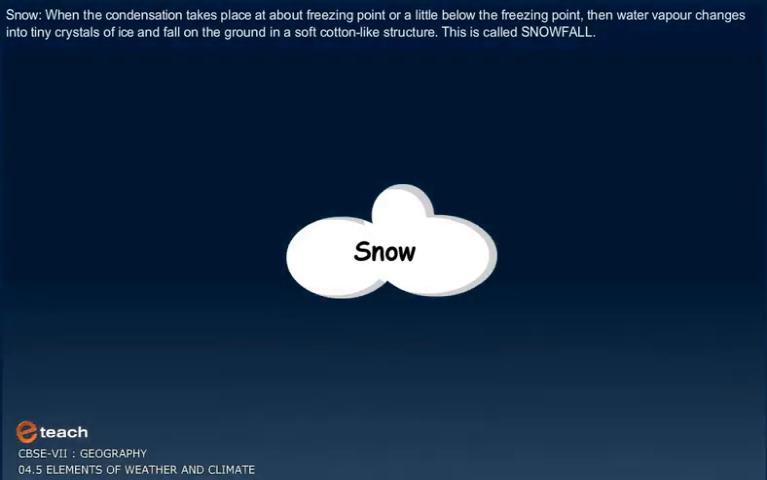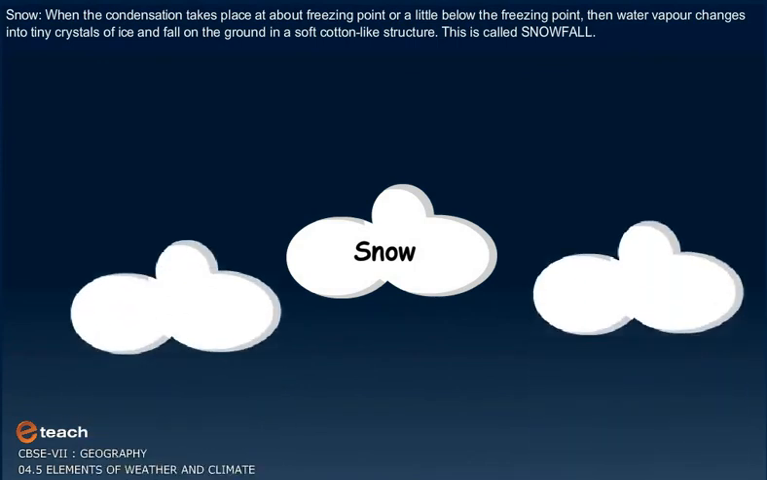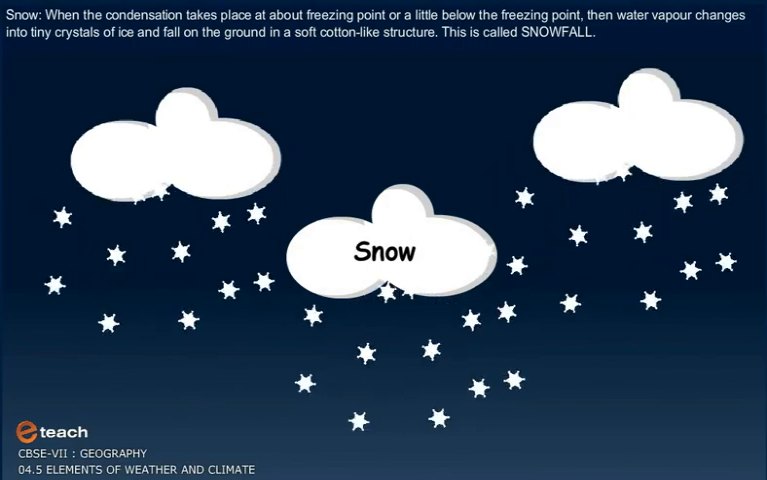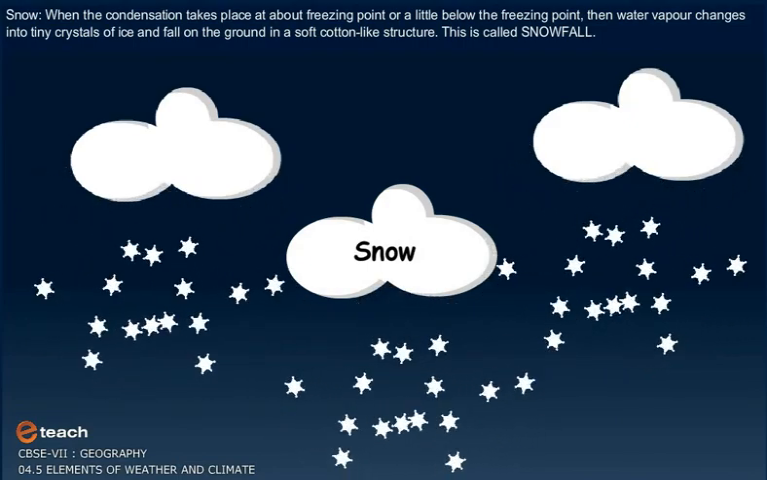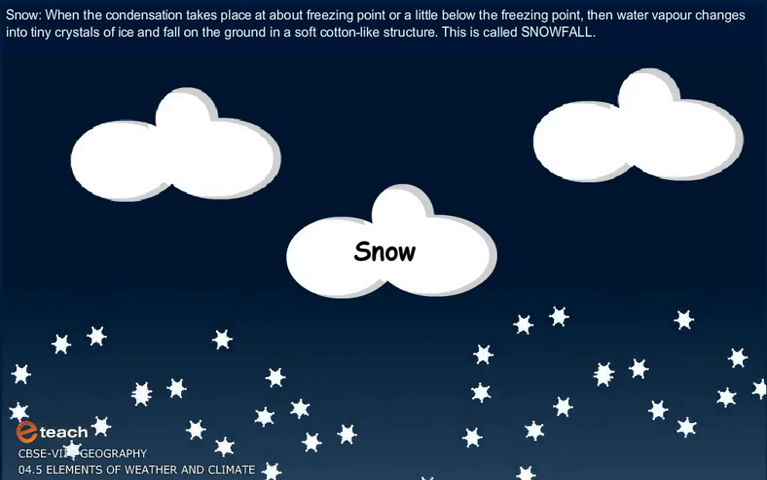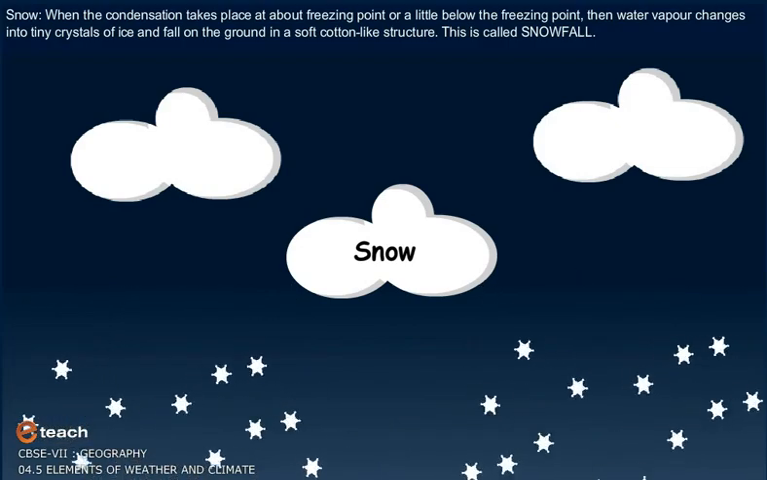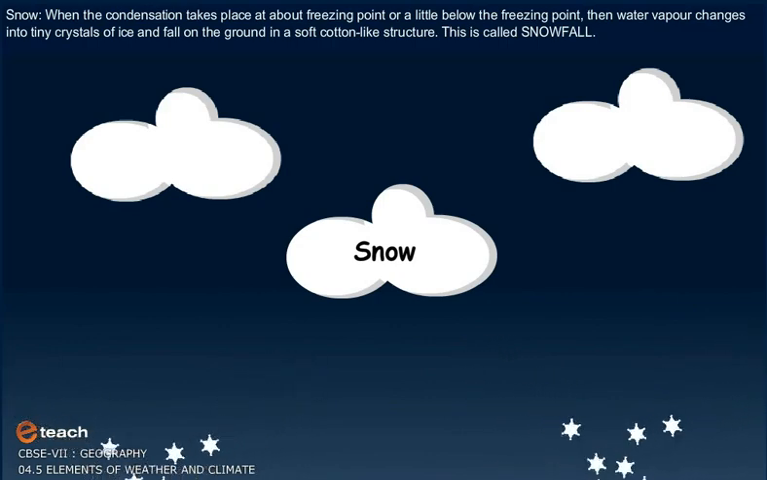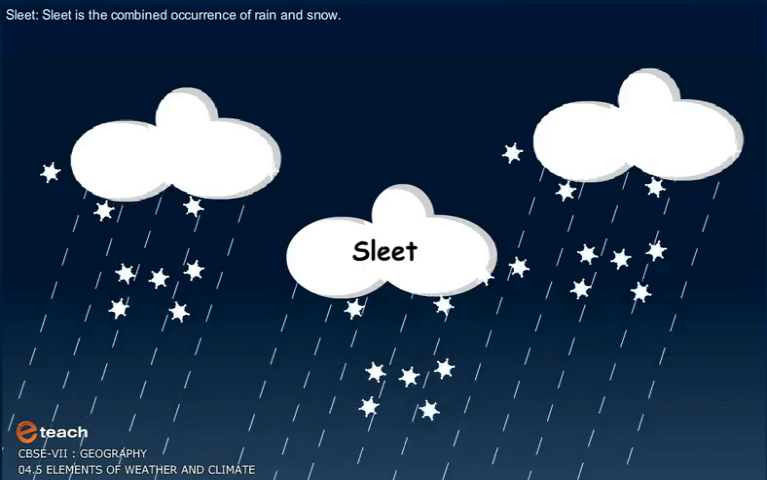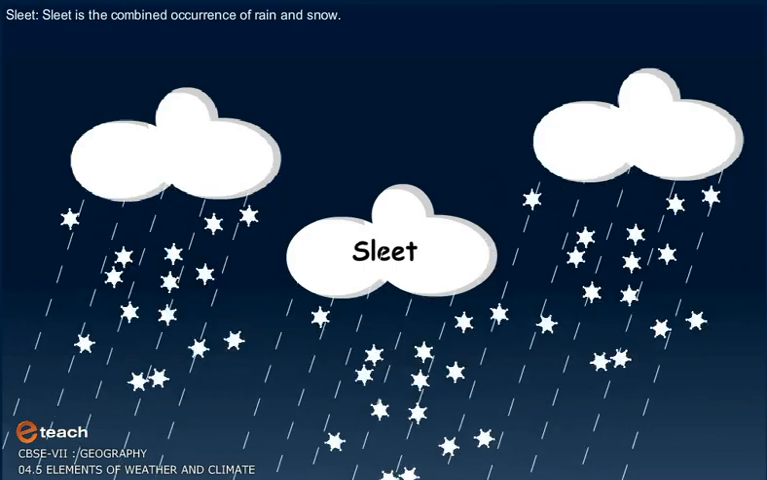Snow. When the condensation takes place at about freezing point or a little below the freezing point, then water vapors change into tiny crystals of ice and fall on the ground in a soft cotton-like structure. This is called snowfall. Sleet. Sleet is the combined occurrence of rain and snow.